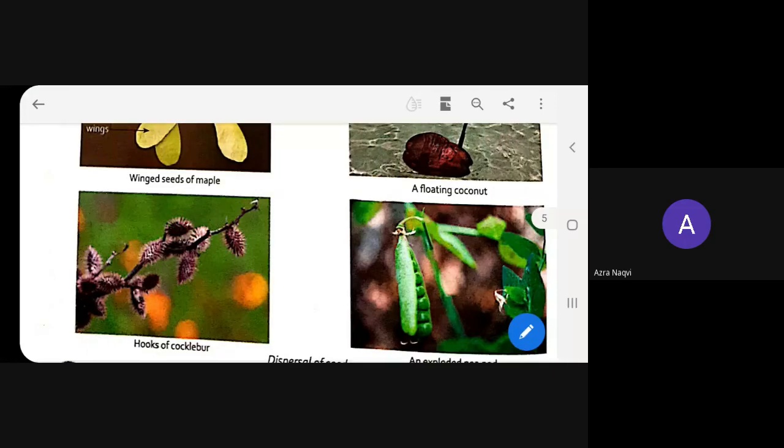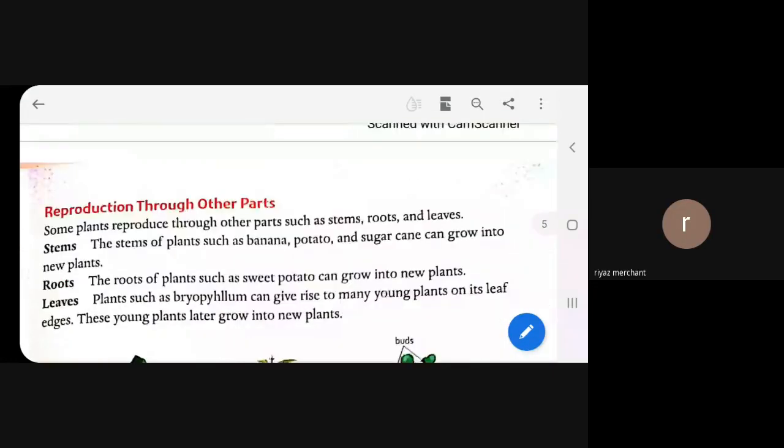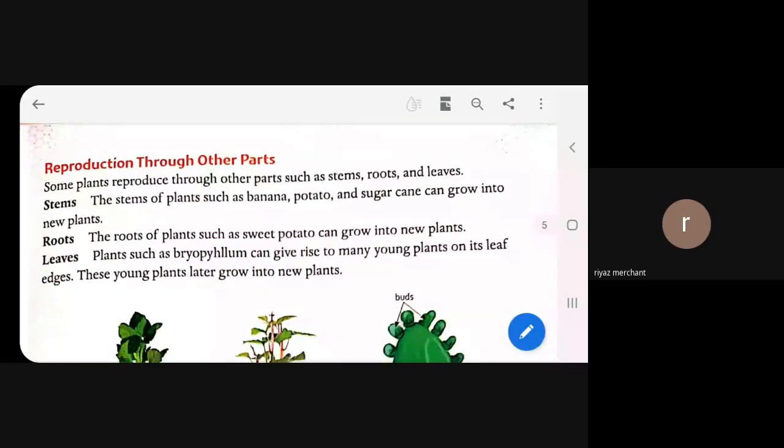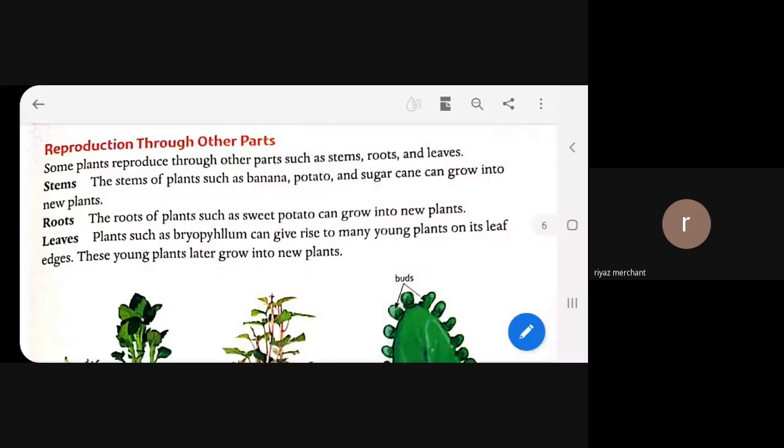And the new thing which we are going to begin today is reproduction through other parts. It is the name of our new topic.